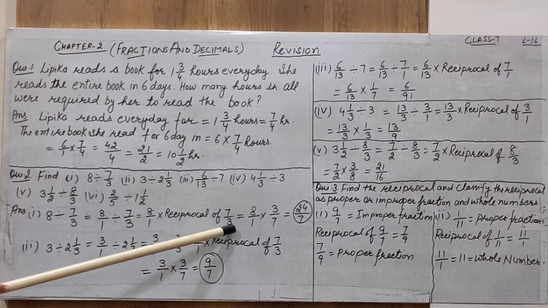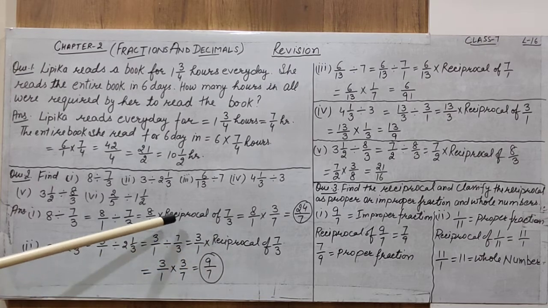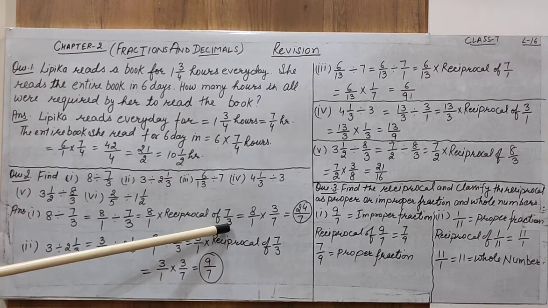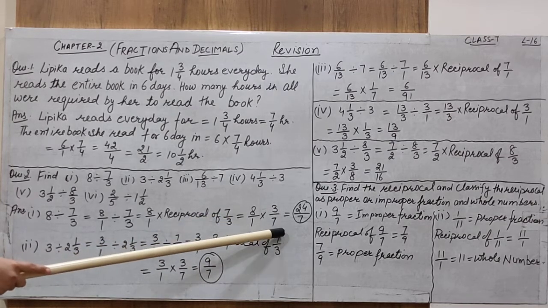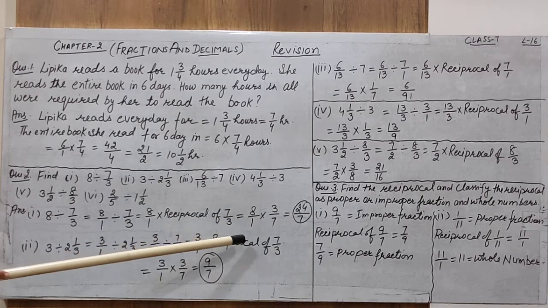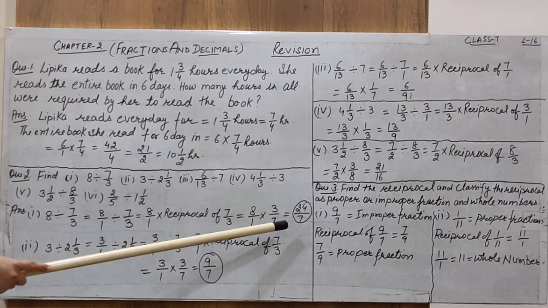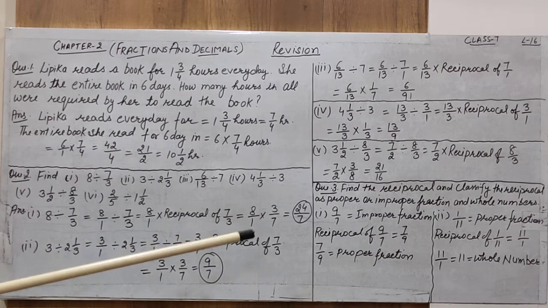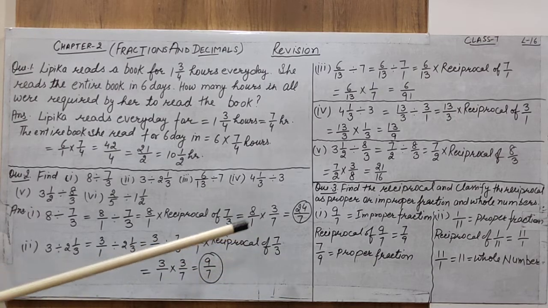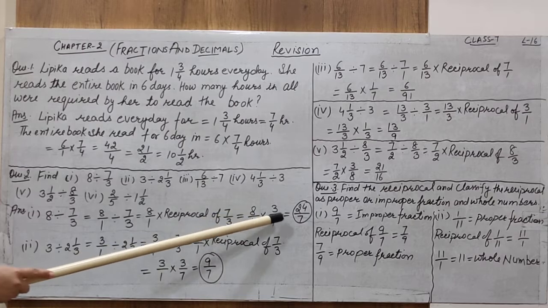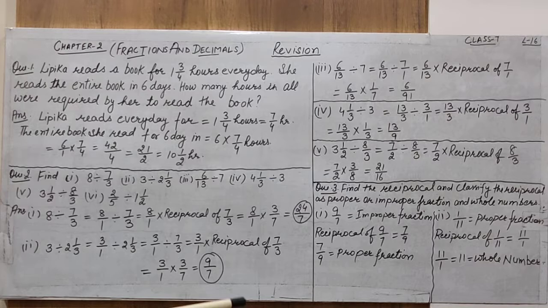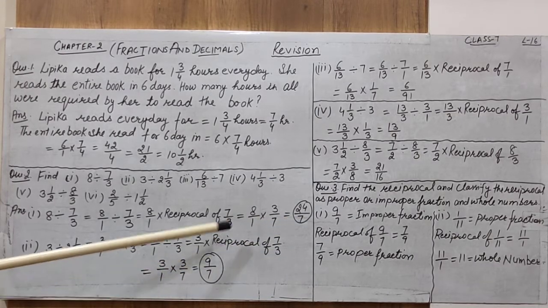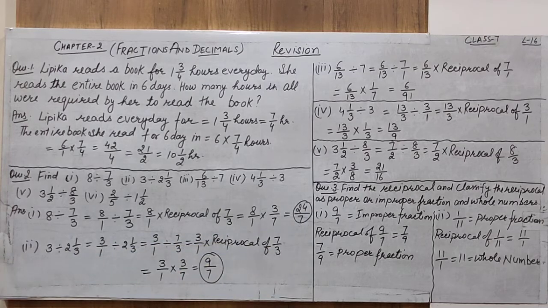So here only we have to use the reciprocal. Just understand the meaning of reciprocal: the denominator changes into numerator and the numerator changes into denominator. So 8 by 1 is multiplied with 3 by 7. Now when two fractional numbers are multiplied, what do we have to do? The numerator is multiplied with the numerator and the denominator is multiplied with the denominator. 8 multiplied by 3 gives us 24 and 1 multiplied by 7 gives us 7.